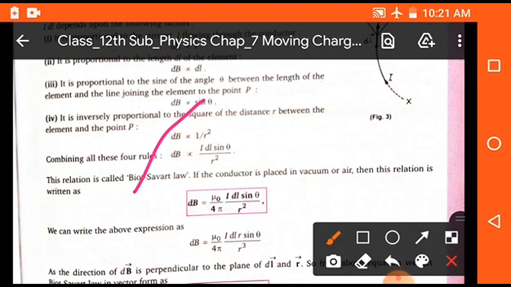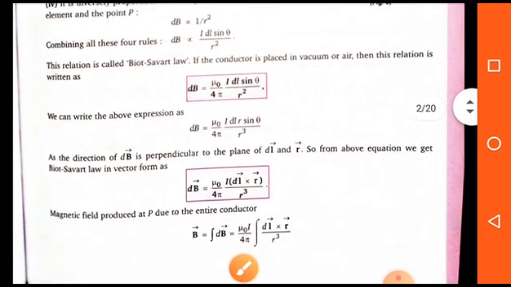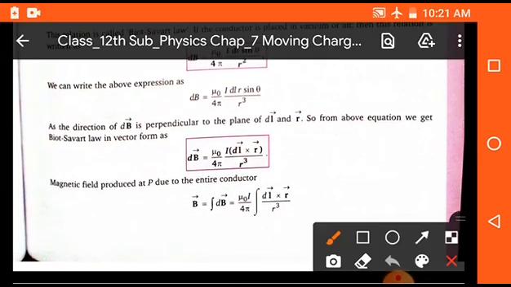On concluding all the points, we get dB is directly proportional to I dl sin theta upon r square, and we know that when we remove a proportionality sign, we use a constant. So here we use the constant mu naught upon 4 pi. This magnetic field is produced by a small length of the wire, and if we want the total magnetic field due to the whole wire, then we have to integrate this equation.